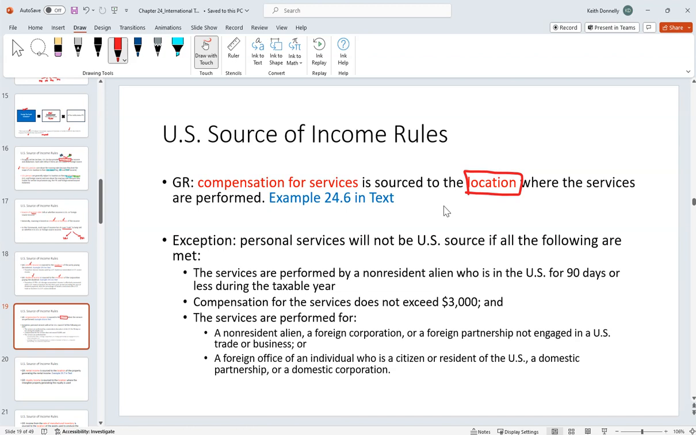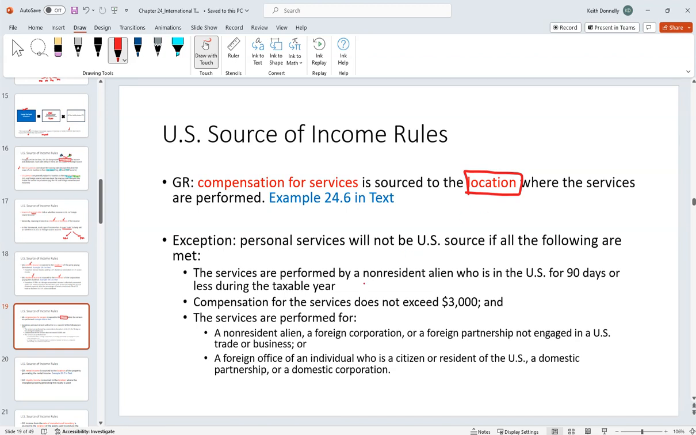If we travel north, we go to Canada, right? We're painting houses up there, right? It's going to be Canadian source income, foreign source income in Canada, right? We look to the location physically, where are we doing and performing these services? One thing to be aware of here is there's something called the commercial traveler exception, and it basically says this,